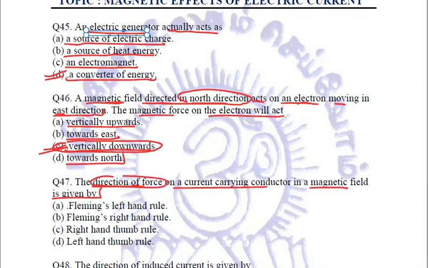we have used it in the above question. It is the Fleming's left hand rule that we are going to use. Fleming's right hand rule is used for determining the direction of induced current, not the force. Right hand thumb rule was given by Maxwell to find the direction of magnetic field lines along the straight current carrying conductor. And left hand thumb rule, there is no such left hand thumb rule. So the answer is option number A.